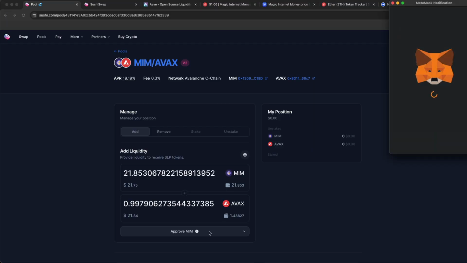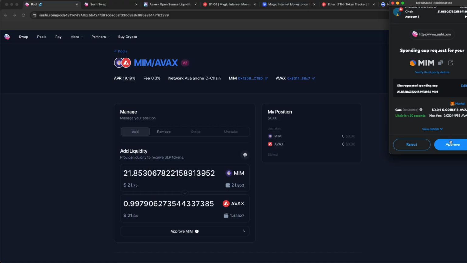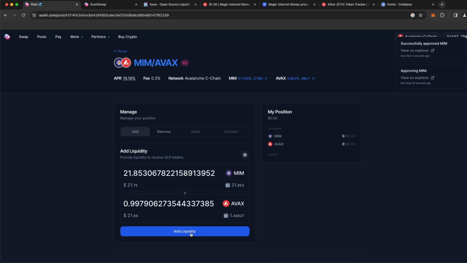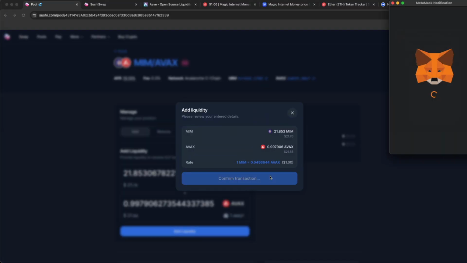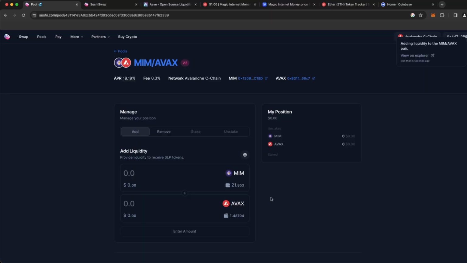So we're going to approve. You can see we're only paying a 4-cent fee to approve. And then we're going to click add liquidity. And we only have to pay a 14-cent fee to complete that transaction. And look at that. Now our position, $43 in total.